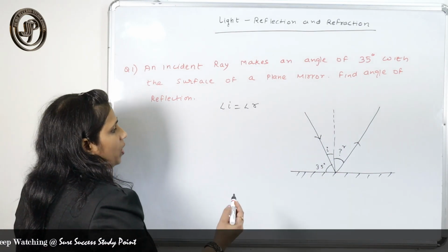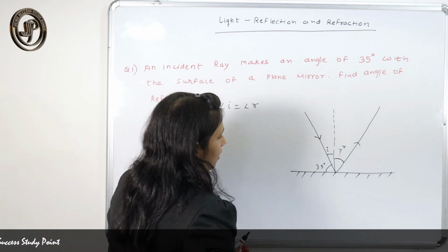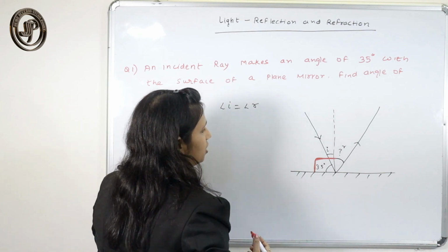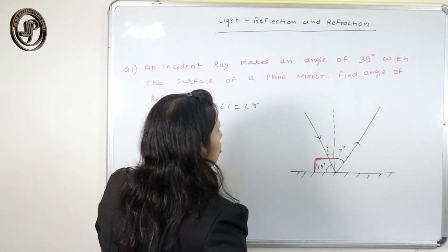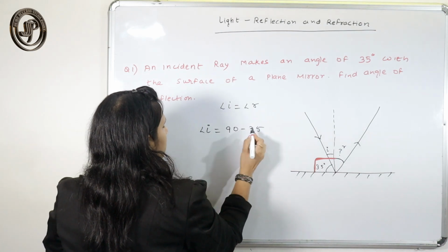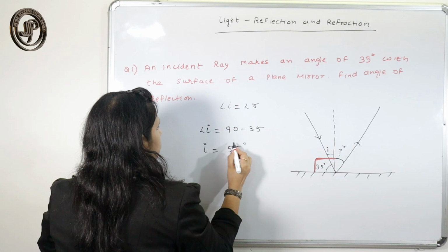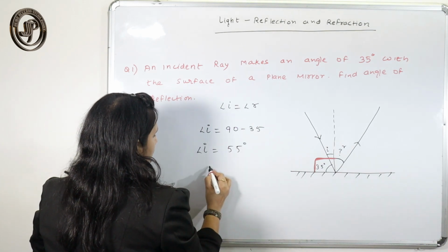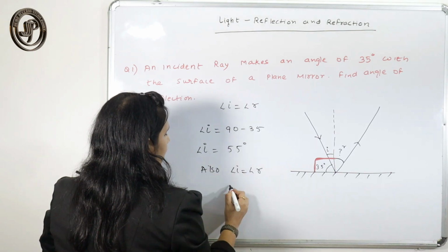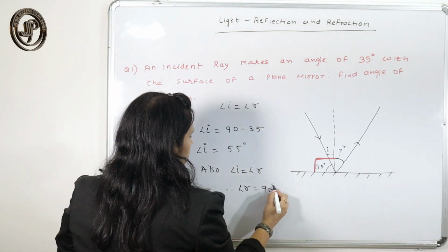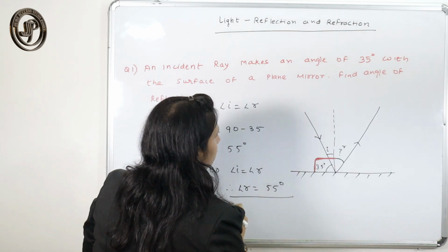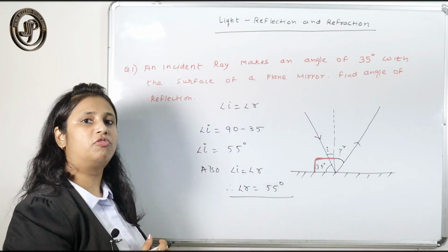We know this total angle is 90 degree because this is the normal. So how can we find angle I? Angle I will be 90 minus 35, which is 55. And since angle I equals angle R, angle R is also 55 degree. That is what we needed to find.